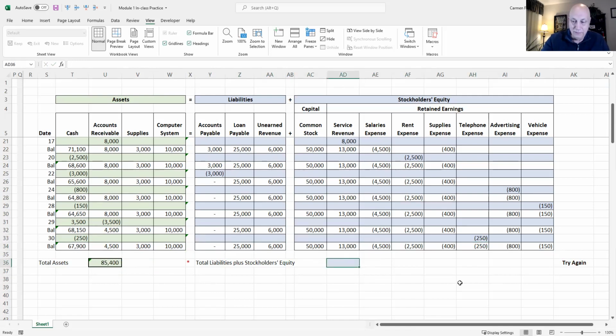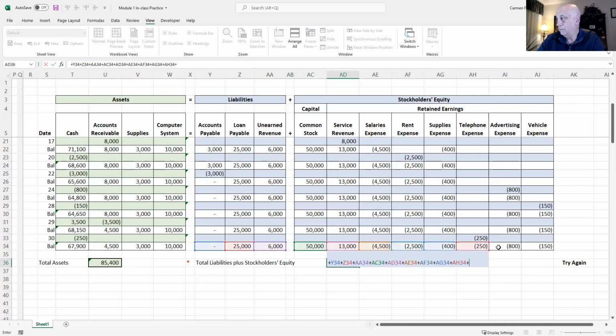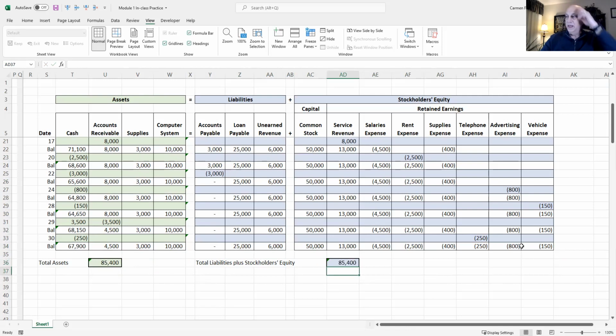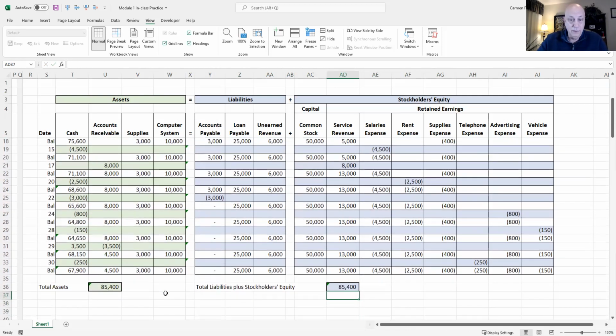But again, we can just put a formula here to add up everything in these cells. We get 85,400. Okay, and that's beautiful. The left side of the equation equals the right side of our equation, and that's how you analyze business transactions.